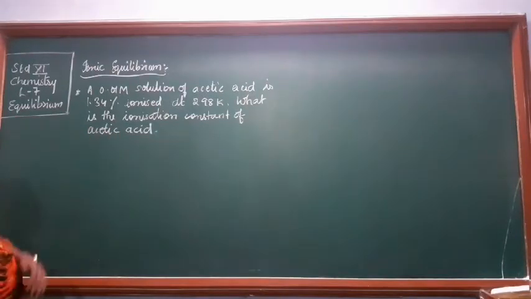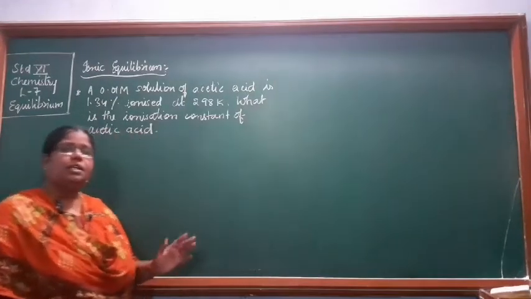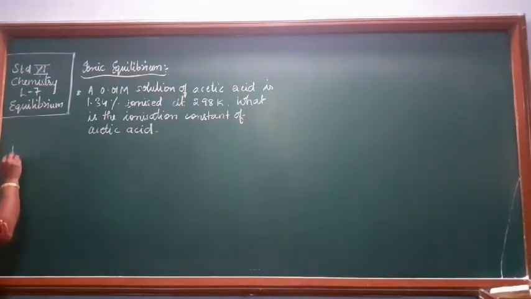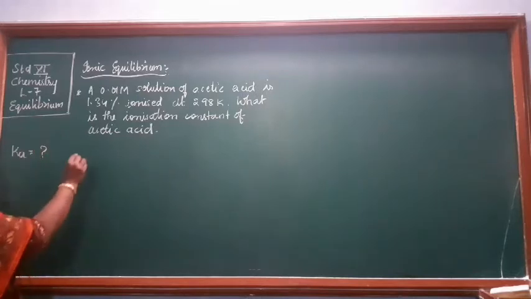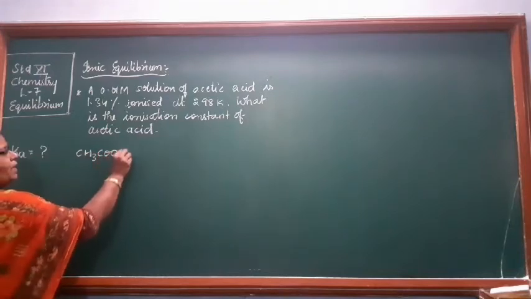Ionization constant or dissociation constant, it is the same thing. And how do we represent ionization constant or dissociation constant? We represent it in the form of Ka. So that is the question. You are asked to find what is Ka. First and foremost we will write the equation, that is the ionization of acetic acid.